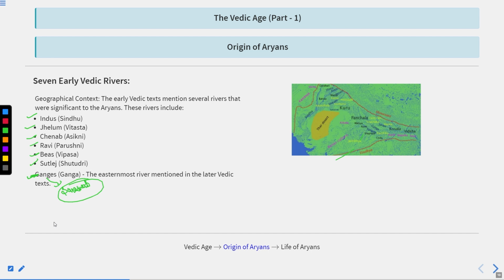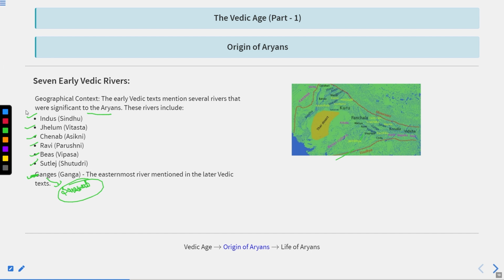So in geographical context, the early Vedic text mentioned 7 rivers that were significant to the Aryans, and due to these 7 rivers, this particular place was known as the Sapt Sindhu. So in which place did the Aryans first come in India? The Aryans came to the place of Sapt Sindhu, where 7 rivers flowed. What were the 7 rivers which were important during the time of the Aryans?